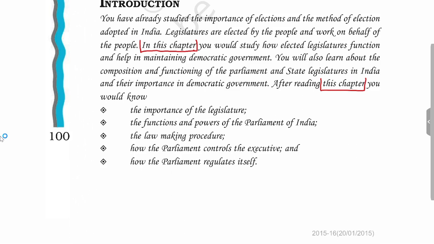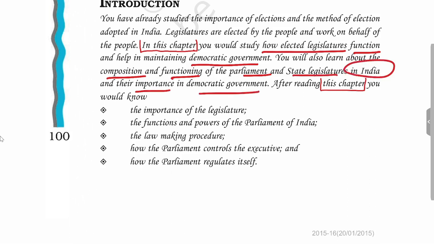We'll also see how the elected legislatures function and help in maintaining the democratic government. What is the composition and functioning of parliament and state legislature in India? What is their importance in government decision making and democratic government?